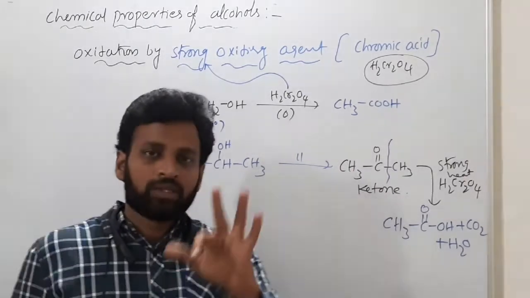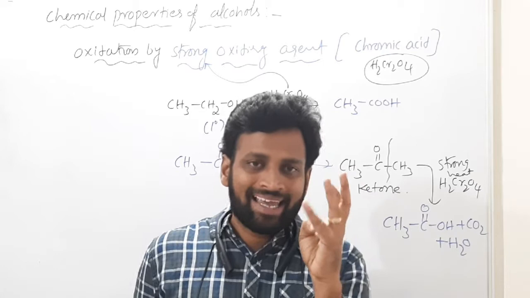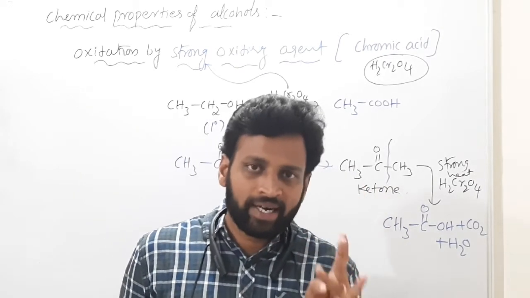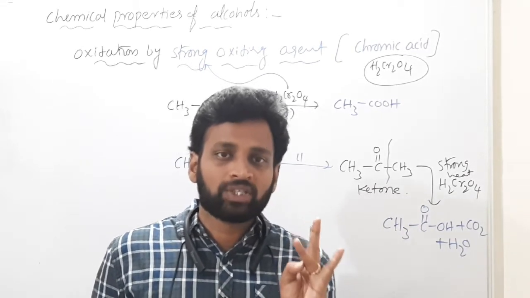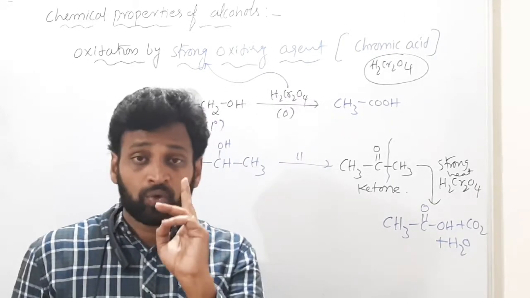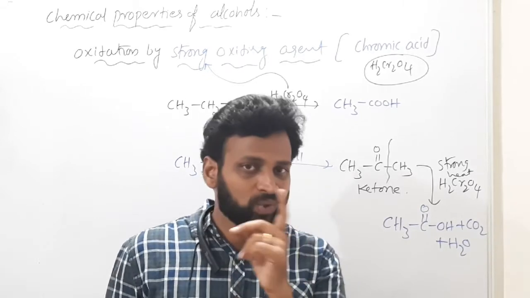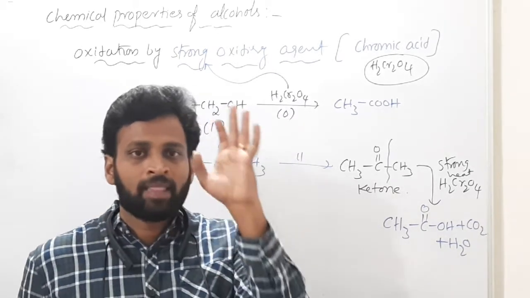So I have given 3 strong oxidizing agents. One is strong alkaline KMnO4, then strongly acidified K2Cr2O7, potassium dichromate, even sodium dichromate is correct. Sodium dichromate formula Na2Cr2O7. K2Cr2O7 was given previously. That is a strong oxidizing agent.